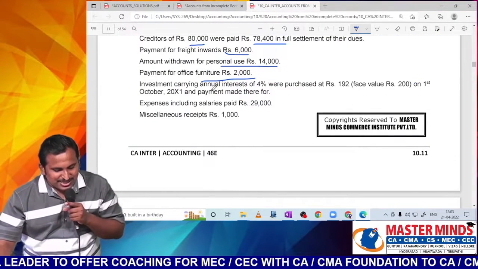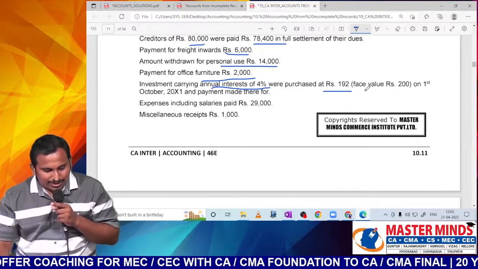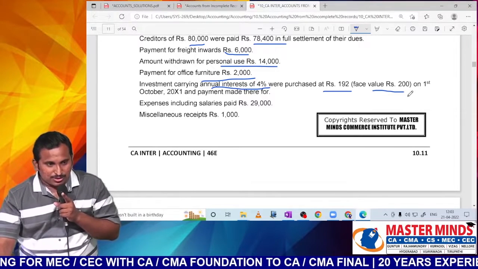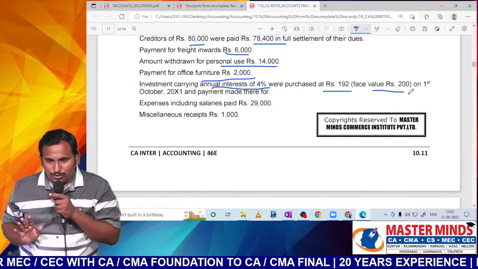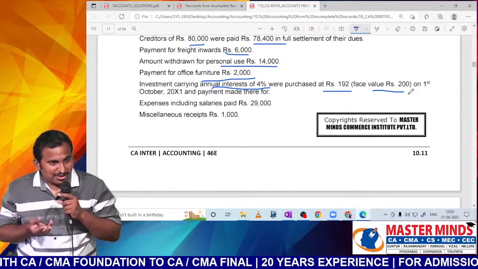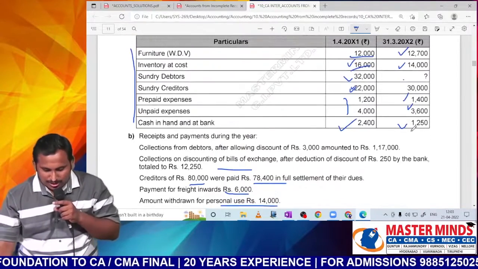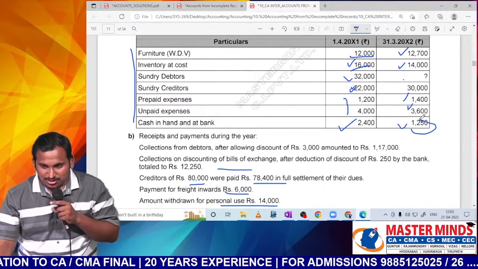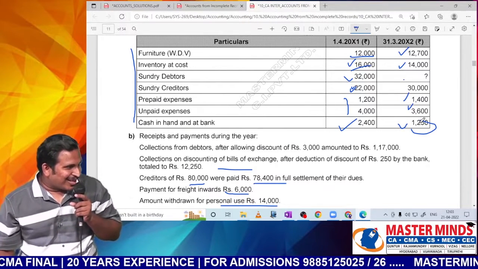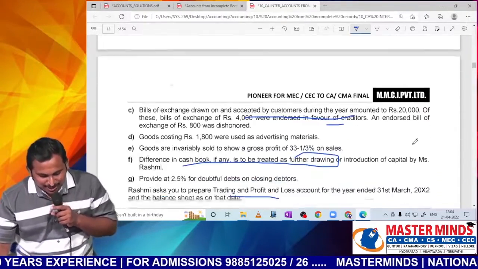Next, investments carrying annual interest of 4% were purchased at 192, face value 200. Sir, please understand, the investment itself is 192. Some people think 192 shares or just that small amount. Before you think like that, look at the cash balance, how much they can invest. With 1,250 they can go and invest 20,000, 30,000. So that is 192 only. Anyway, sir, investment is 192.